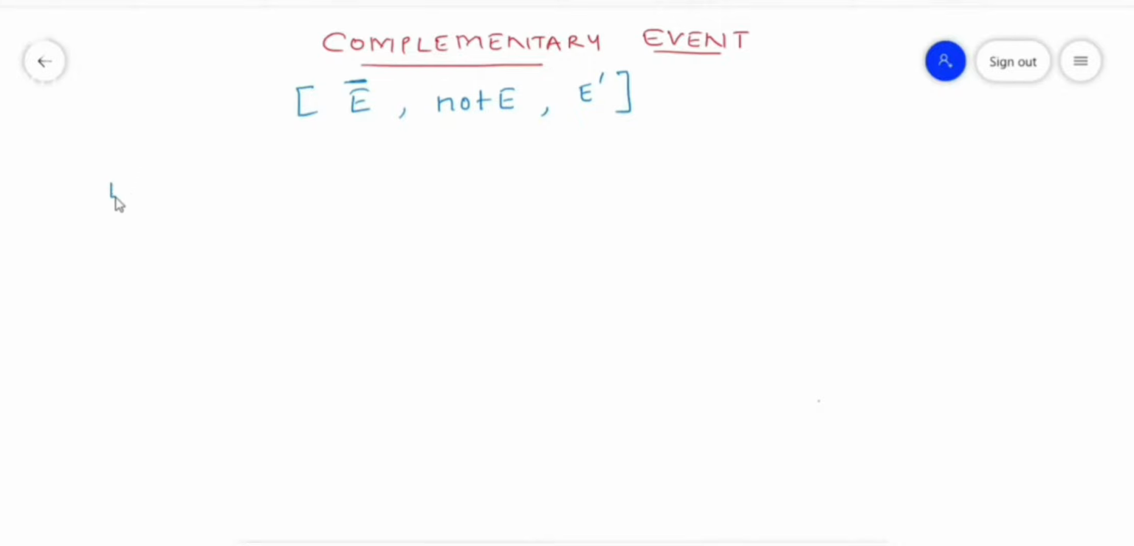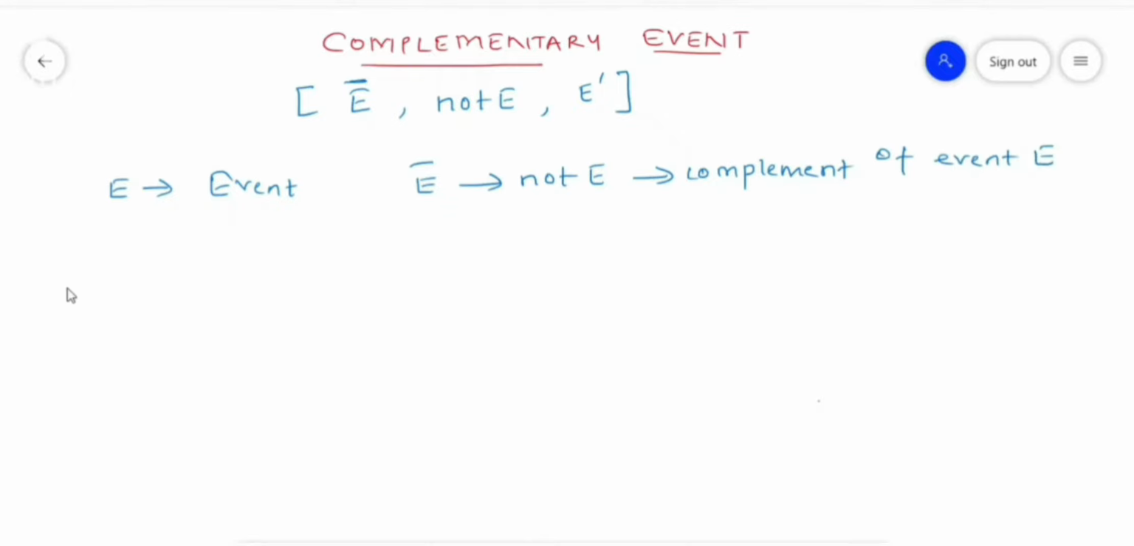So suppose E is the event, then E bar is nothing but not E. So it is the complement of event E. Now let us understand this event and complement of event with the help of some examples. Suppose the event E is India winning the match. What will be the complement of this event? The complement of this event will be India not winning the match.